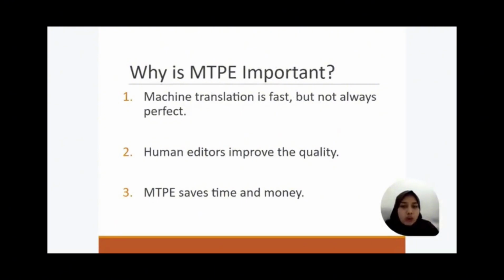The next is why is MTPE important? MTPE is important because while machine translation is fast and convenient, it is not always reliable. It can produce strange or incorrect sentences. Human post editors help improve the quality by checking for errors and fixing them. This process saves time and money, especially for companies that need quick translation but still want acceptable quality.